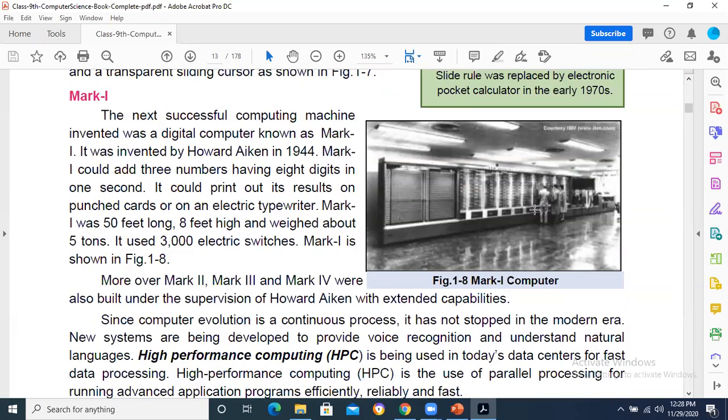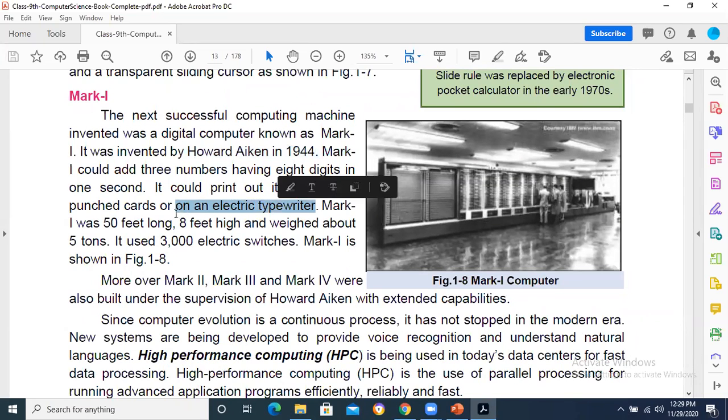Mark 1 is basically an advanced device, a successful computing machine invented in digital computing. Mark 1 was invented by Howard Aiken. Now, this could be asked in MCQs: 1944. Mark 1 could add three numbers having 8 digits in 1 second. It could print out its results on punch cards.